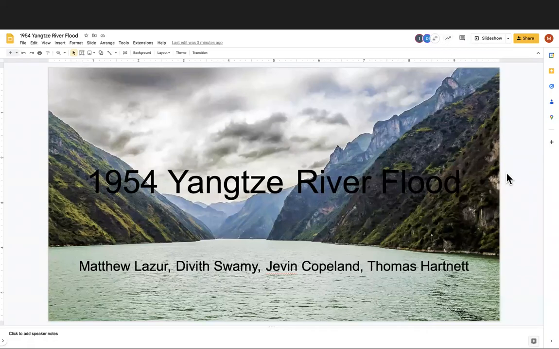The 1954 Yangtze River flood by Matthew, Divith, Jevin, and Thomas.